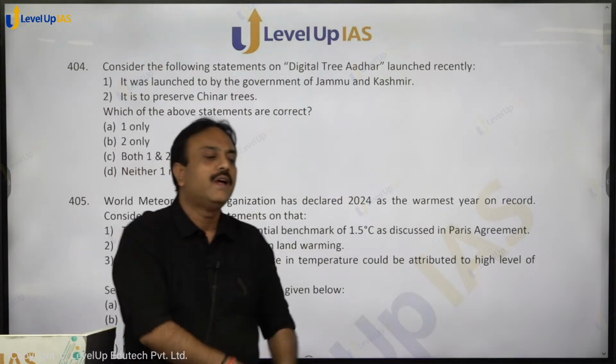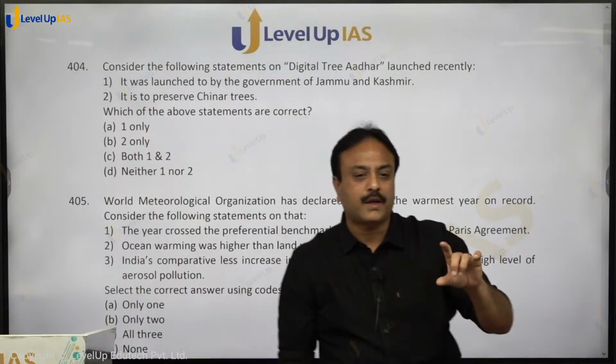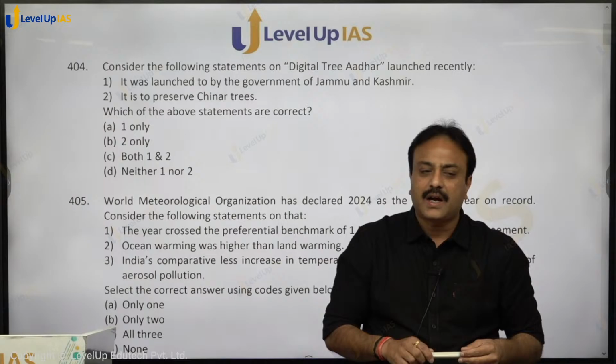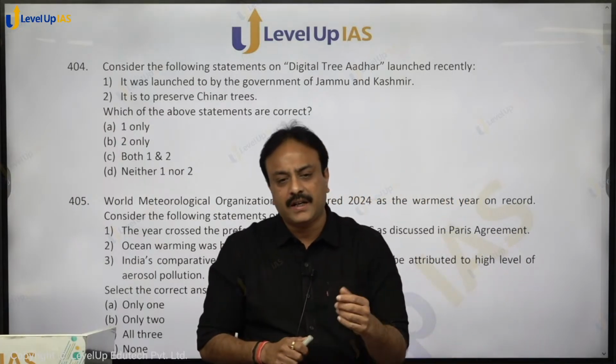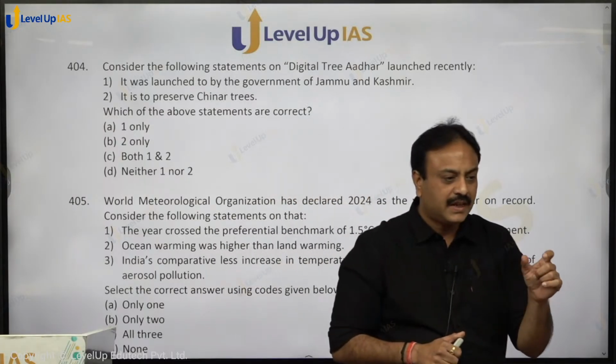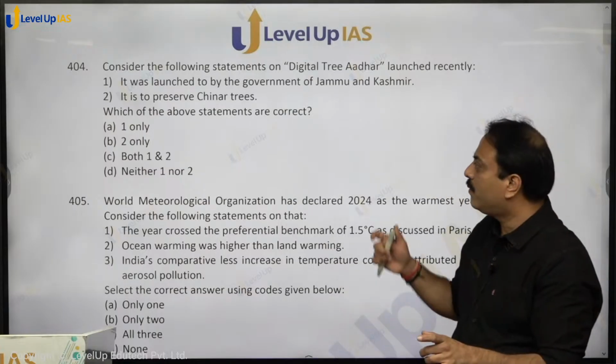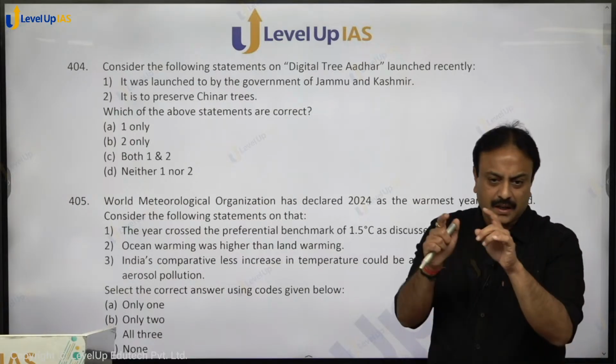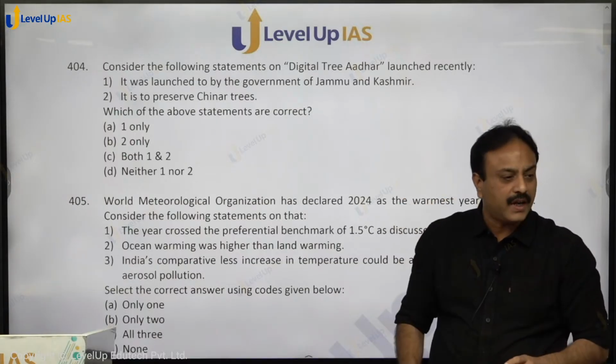What they started doing was using an Aadhaar QR code for each and every tree that was GI tagged. And how did they do that? They used a GIS network to find the trees. Every tree was given a unique QR code, and a small plate was fixed on the tree over a period of time.